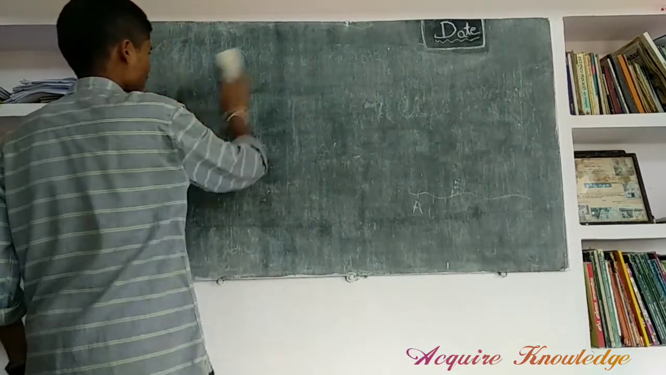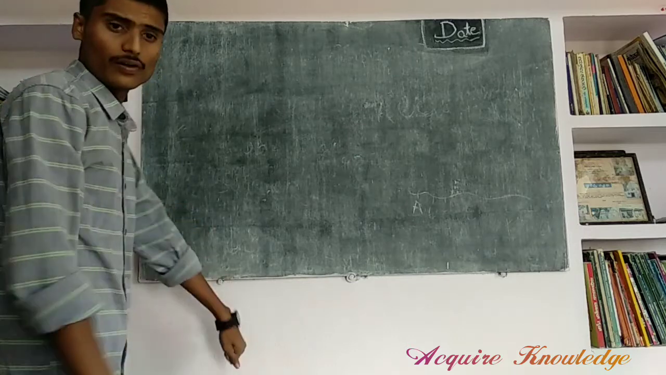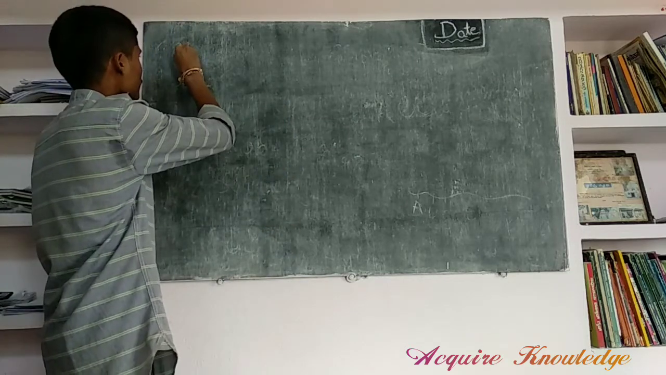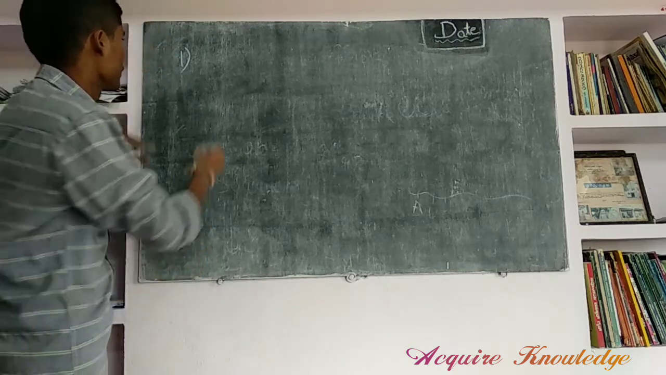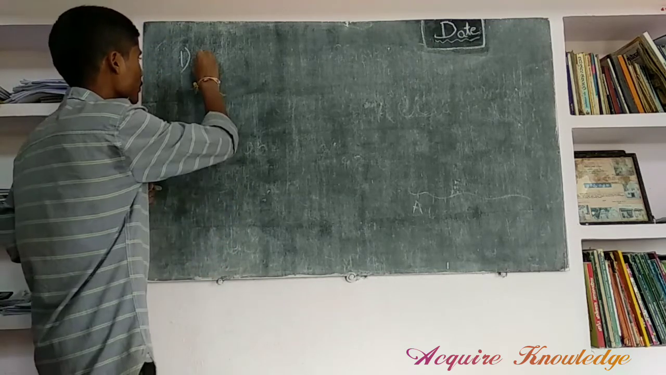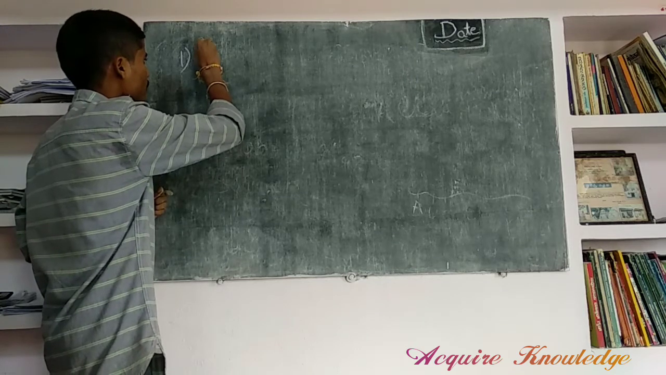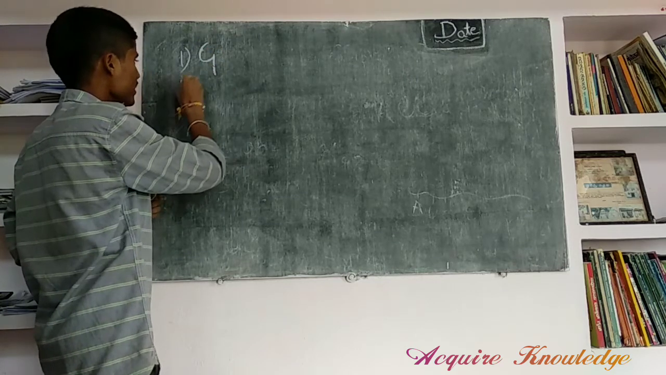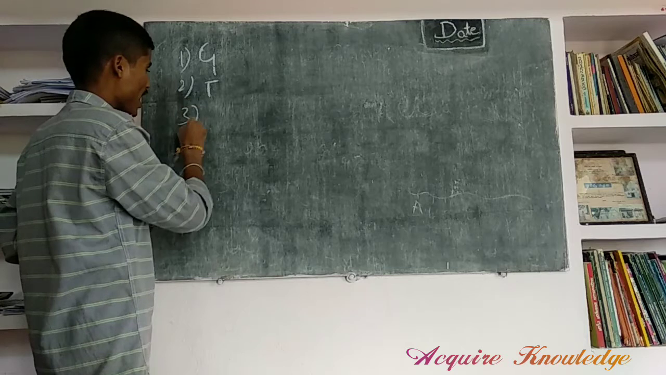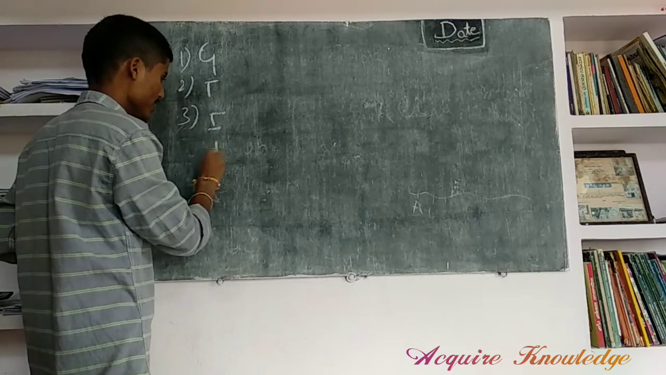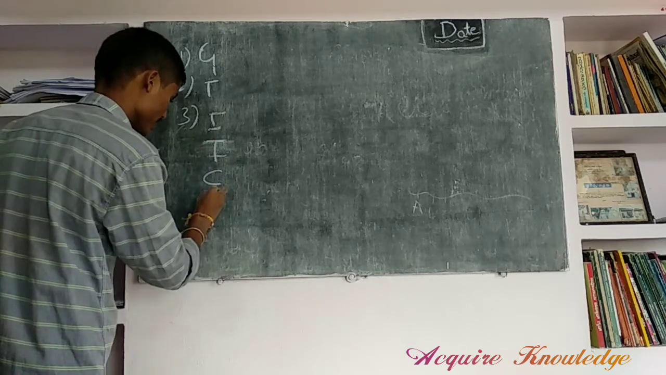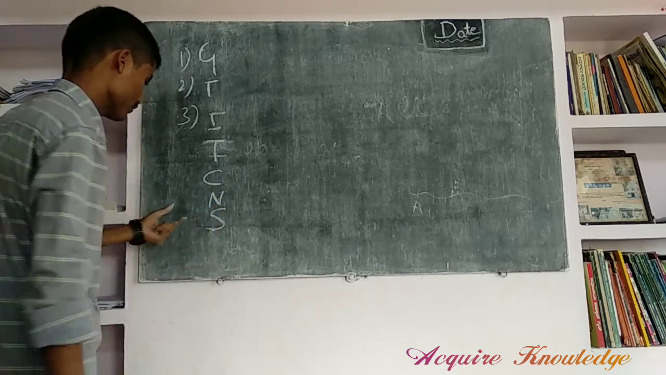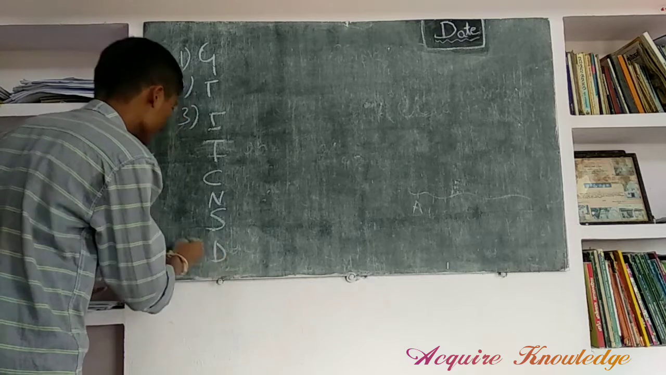There is one easy method to remember these 8 properties. For example: G, T, I, T, C, N, S, D. Like this, we should remember it.